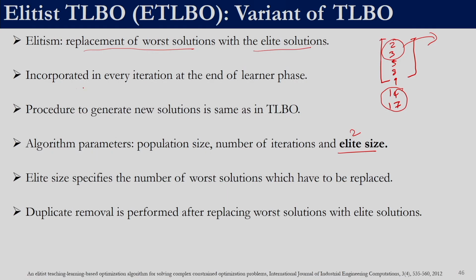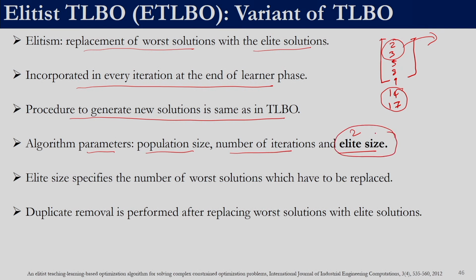So, it is incorporated in every iteration at the end of the learner phase. Otherwise, the procedure to generate a new solution is the same as in TLBO. In this case, the algorithmic parameters are population size, number of iterations and elite size. So, the user is also supposed to give the elite size. Even in ETLBO, duplicate removal is performed, but after replacing worst solutions with elite solutions.